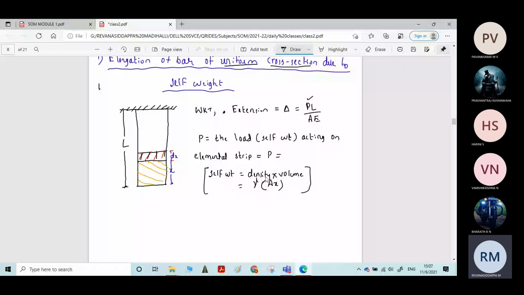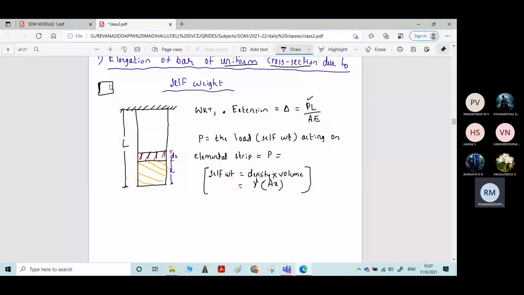How to calculate the self weight? Self weight is nothing but density into volume. Density is represented by the letter gamma. To calculate volume, if you know the cross-sectional area of any element, that area multiplied by the corresponding length will give the volume. If I assume the cross-sectional area as A, and the length of the hatched portion is x, then A into x gives the volume, multiplied by density gives the self weight.